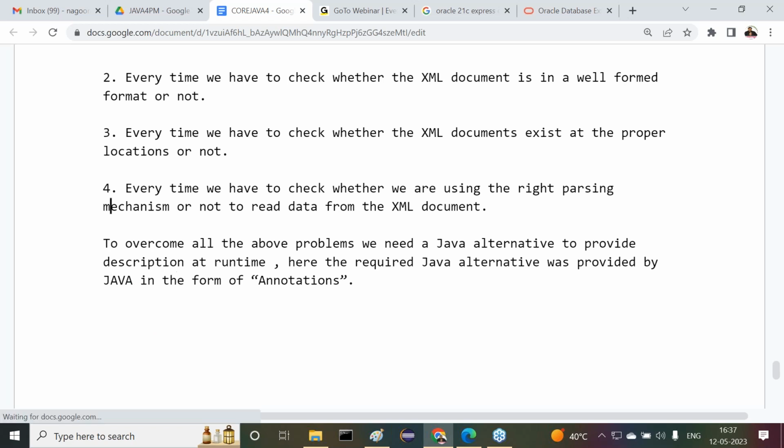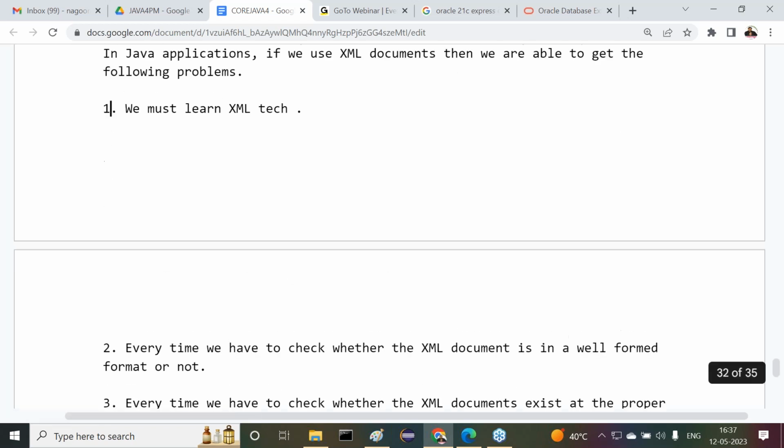This is exactly the meaning of annotations over XML documents. Two points are given clearly: annotations over comments, and annotations over XML documents. Can you tell me what the requirement is to go for annotations over comments? What is the difference between comments and annotations?